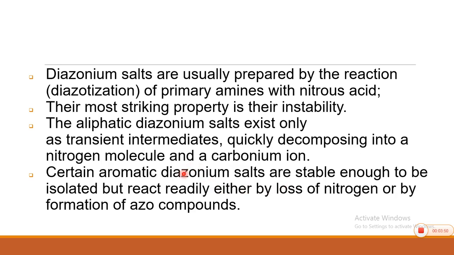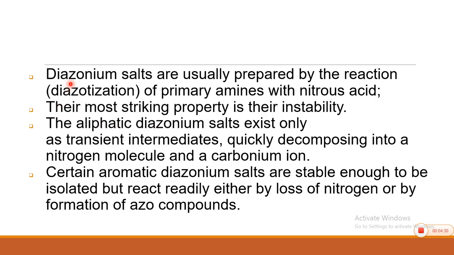Then what is the general method of preparation? Diazonium salts are usually prepared by the reaction of diazotization. The reaction of preparing diazonium salts is called diazotization, and this diazotization reaction of primary amines is carried out by using nitrous acid. So, I repeatedly insist on the idea of MCQs. Whenever you read any information, try to convert that information into multiple choice questions or various types of questions.